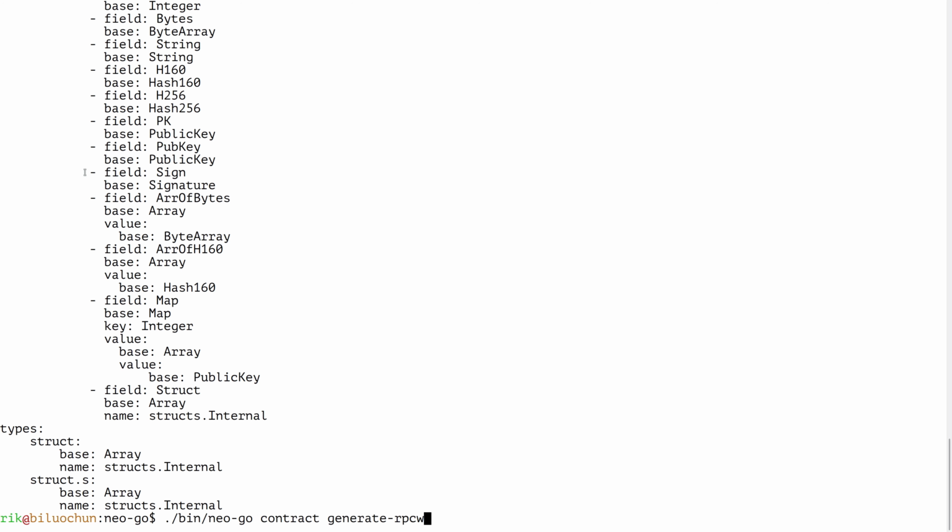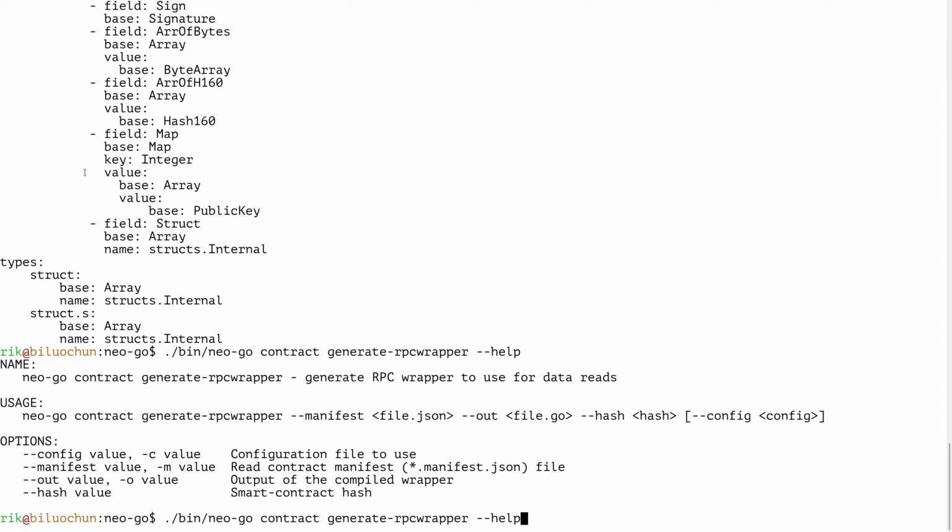Generate RPC, and we can take a look at how it works. It takes the manifest for the input, so we'll take it from here. It also takes this configuration file that was mentioned earlier, like this. And it also needs a hash of the contract.